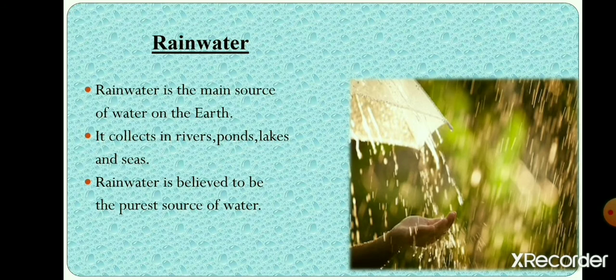Rainwater. The main source of fresh water on the earth is rain. It fills big water bodies like ponds, lakes, rivers, and oceans. Rainwater is believed to be the purest source of water. It becomes impure when it falls through the polluted air onto the earth's surface.